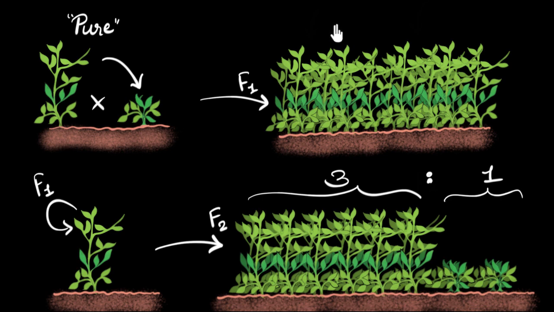Let me just write that down. They got the tall trait, which I'm going to represent with a capital T. And they also got the short trait from this plant, which I'm going to write as small t. And I'll tell you why I'm writing a small t and not s, okay? So these plants contain both the traits, the tall trait and the short trait. But then you might be wondering, if they contain both the traits, then why are they all appearing tall? Why not the short trait? Why don't they appear short?